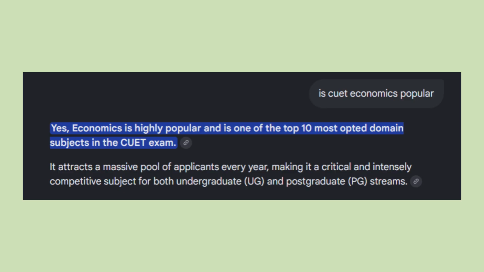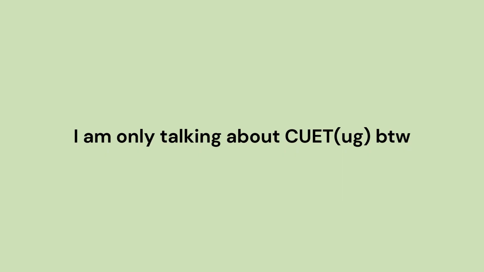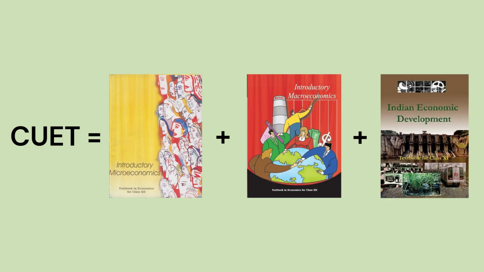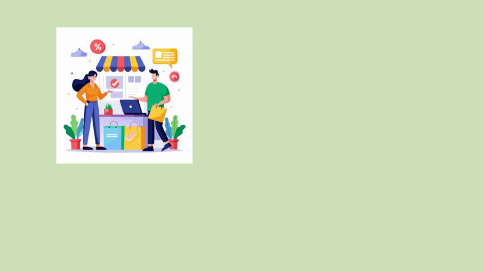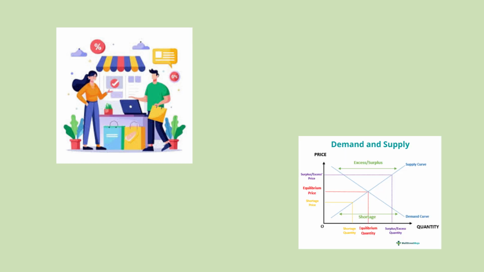I assume anyone watching this does know what the CUET portion is, so I'll just briefly go over it. CUET economics can broadly be divided into three parts. The first part is called microeconomics, which is the study of how individual economic agents make decisions and interact. The main focus is to understand the mindset of buyers and sellers and the tug of war that happens that ultimately decides the price of goods and services.